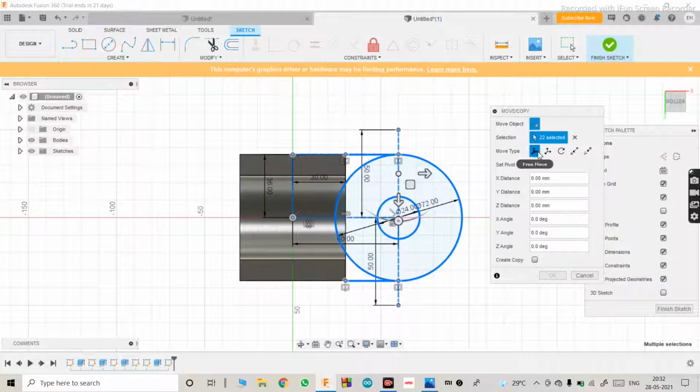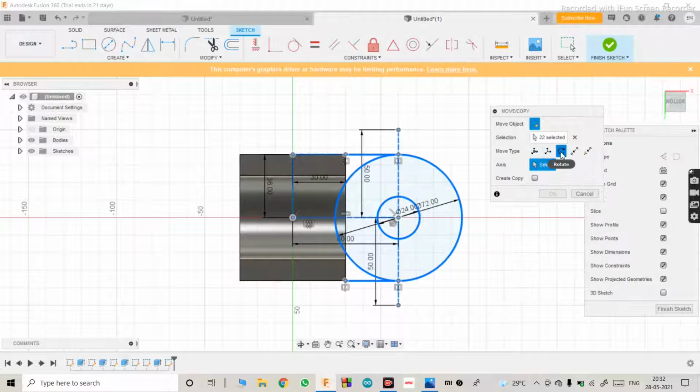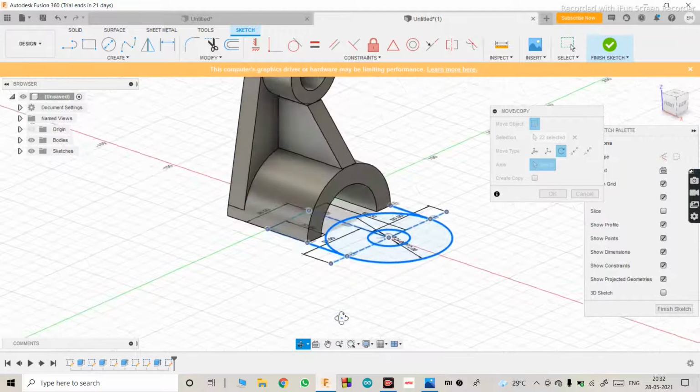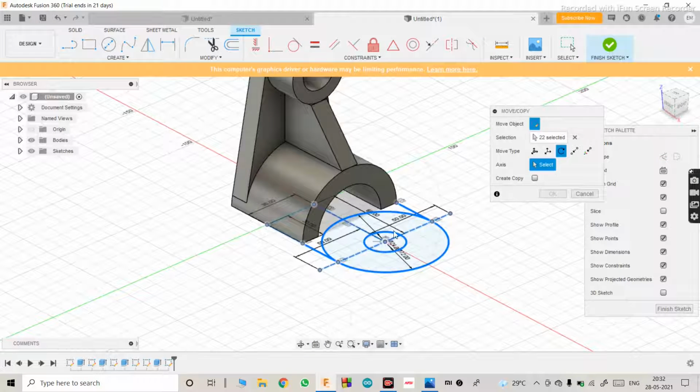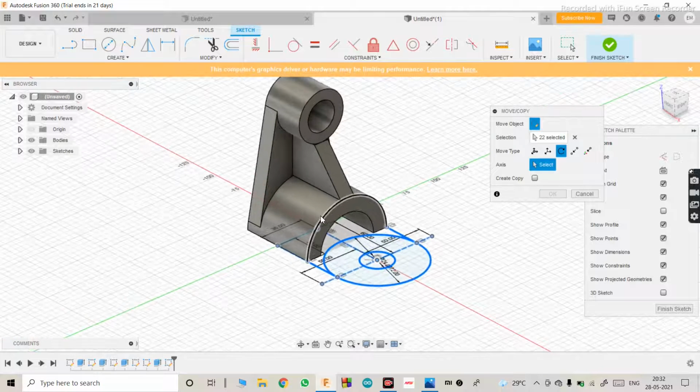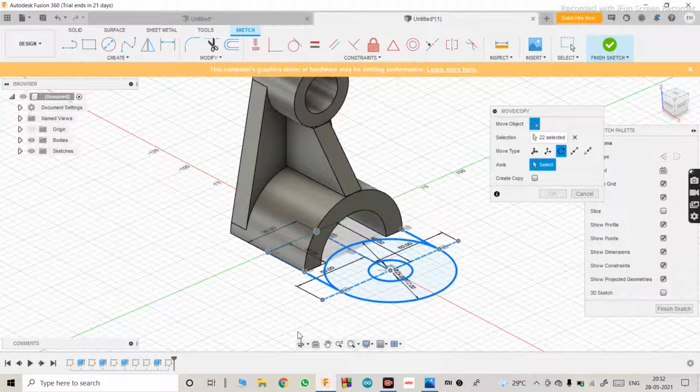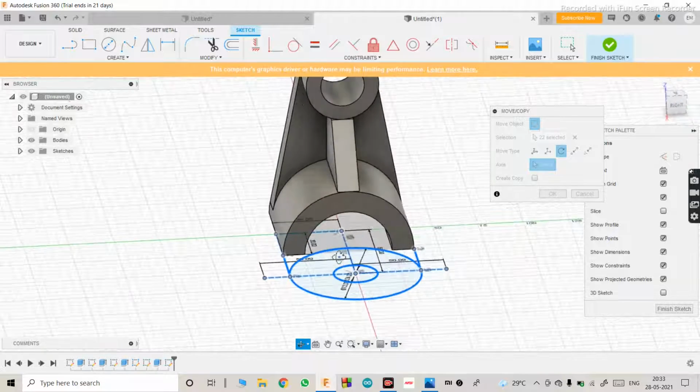Okay, now this time what we have to do is change the move type to rotate. Then it will ask to select the axis. For that we just have to rotate whatever we have made slightly to this side, so we have to select the vertical axis.